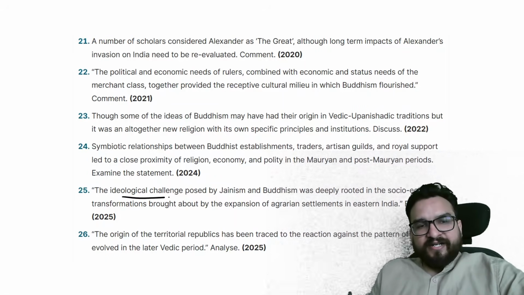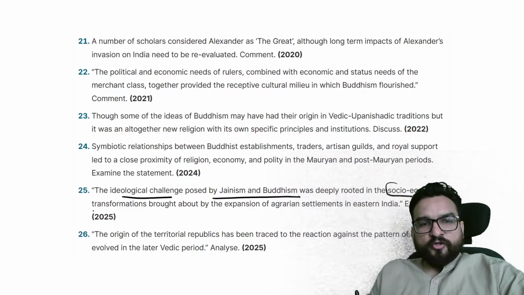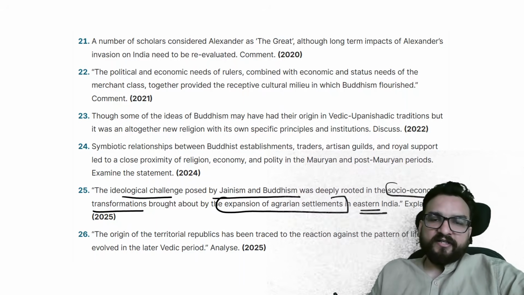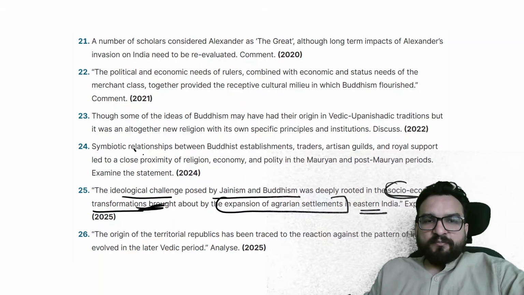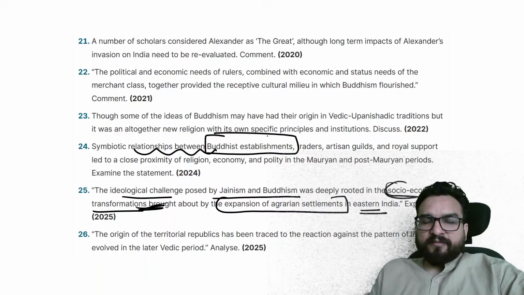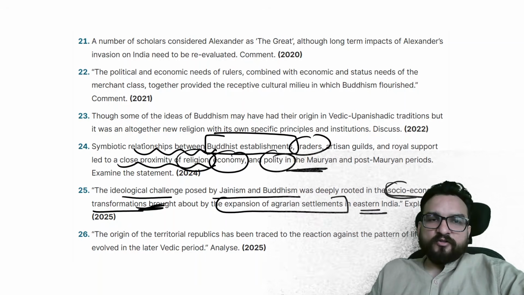Look, the ideological challenge posed by Jainism and Buddhism was deeply rooted in socio-economic transformation brought about by the expansion of agrarian settlements in eastern India. That means they are saying that one of the causes of the rise of Jainism and Buddhism was the socio-economic transformation which was happening. Okay. Symbiotic relationship between Buddhist establishment, traders and royal support, a close proximity of religion, economy and polity. This is what they are asking over here.